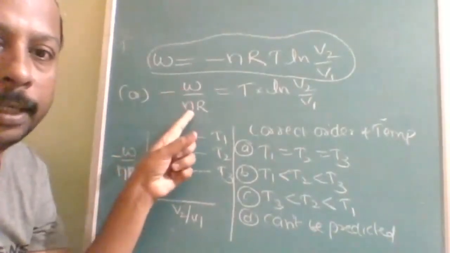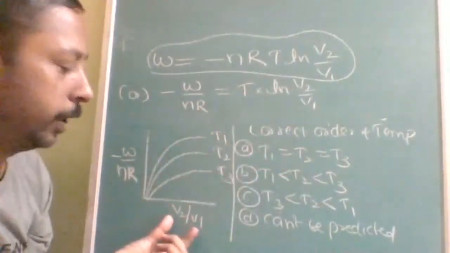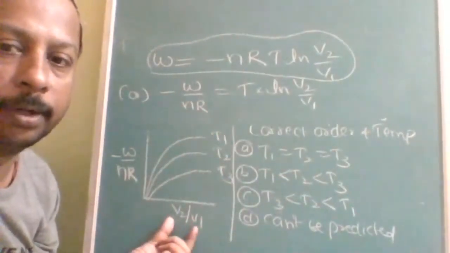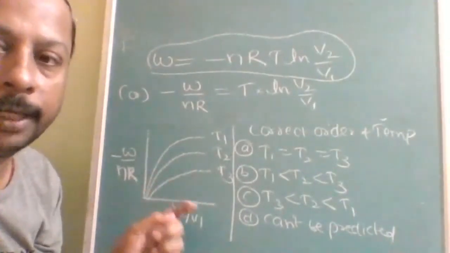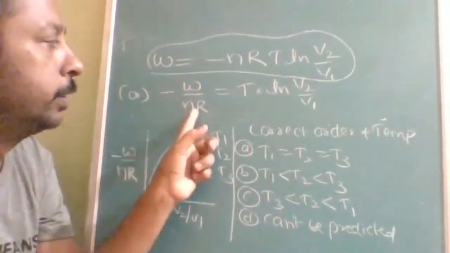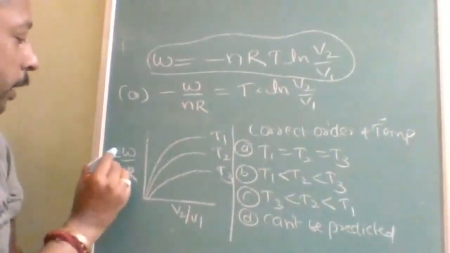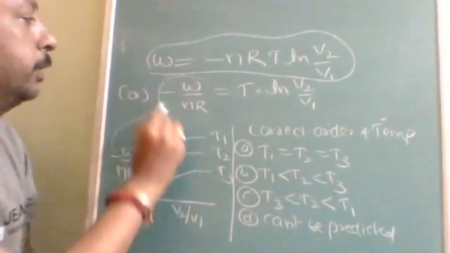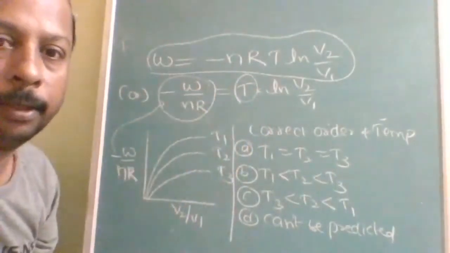Minus W upon nR equals T into ln V2 by V1, but there is no log V2 by V1 there. Therefore, it is not a linear function. If I apply log, then it will be a linear function. Understood? Then it will change to y equals mx form. See here, this is negative, this is negative. That means this total quantity is directly proportional to temperature.